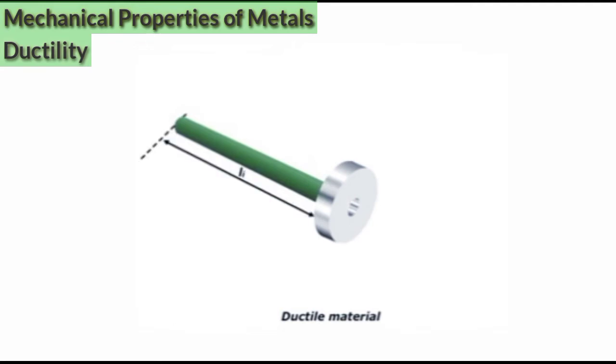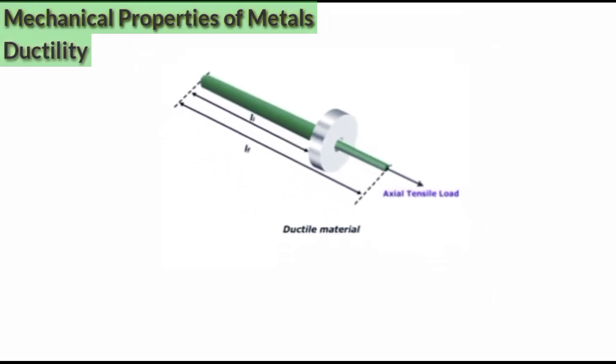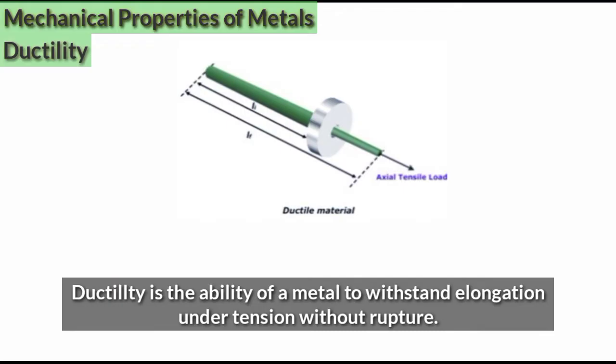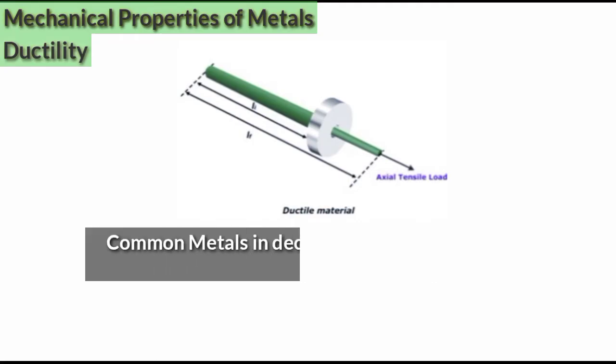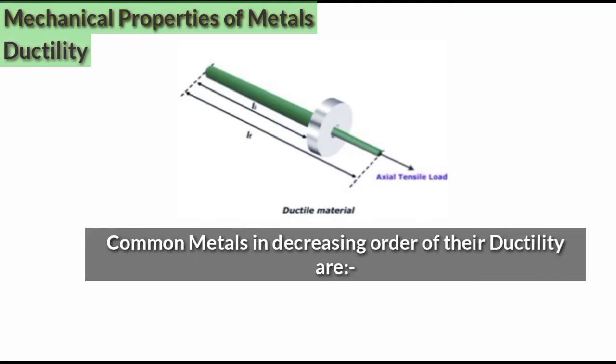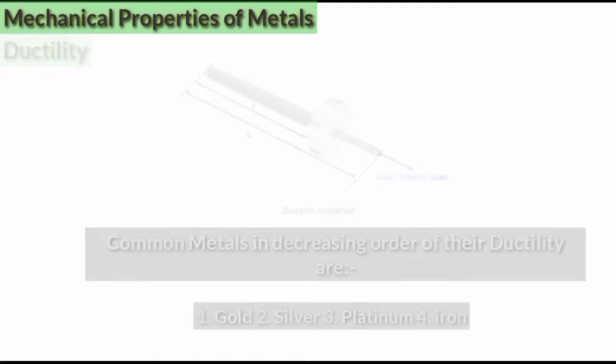Ductility. To understand ductility, let's take a metallic bar. This metallic bar, when subjected to axial tensile load, can be drawn into a wire. So ductility is the ability of a metal to withstand elongation under tension without rupture, or in other words, ductility is the property of a material which enables it to be drawn out into thin wire. Common metals in decreasing order of their ductility are gold, silver, platinum, iron.